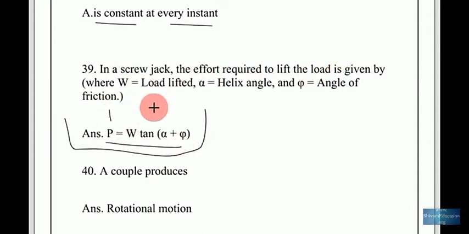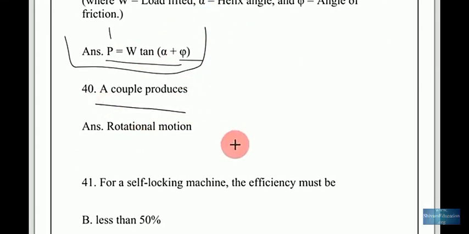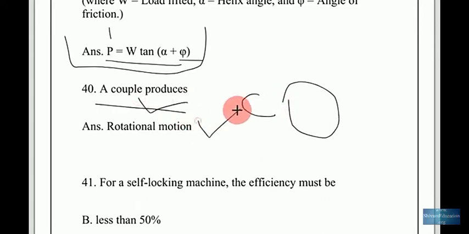So P is the effort required to lift the load, W is the load lifted, alpha is the helix angle, and phi is the angle of friction. So P equals W tan (alpha plus phi). This is the equation. A couple produces rotational motion.